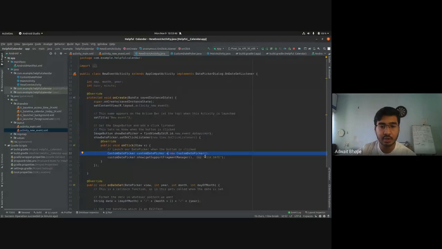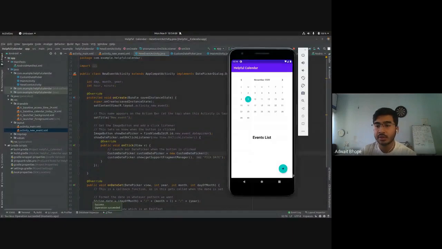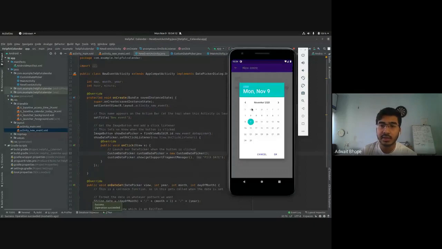So all I'm doing is creating an object of the class custom date picker, and there is this built-in function called show, and you pass in these arguments, get support fragment manager, and a tag. So this can be any tag. I've just kept it pick date. So when you do this, our dialog box will show. So I've installed my application again. Click on plus and click on date, and you'll notice that a calendar pops up.